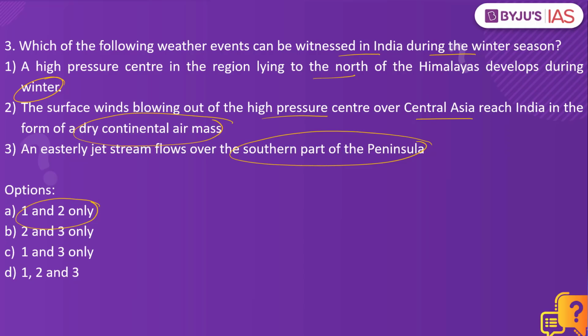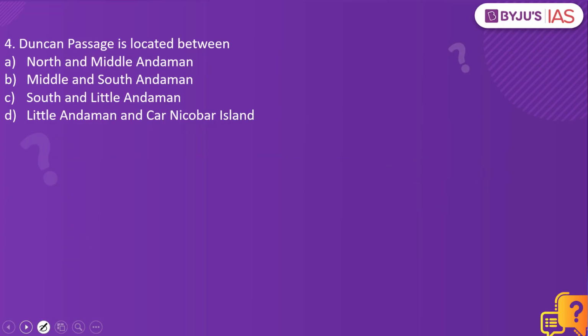Why? When you look into the third option, an easterly jet stream flowing over the southern part of the peninsula is not during the winter season, but instead it is during the summer season, which is usually seen in the month of June. Since it is not a characteristic of the winter season, the answer to this is 1 and 2 only. Now let's look into the next practice question.